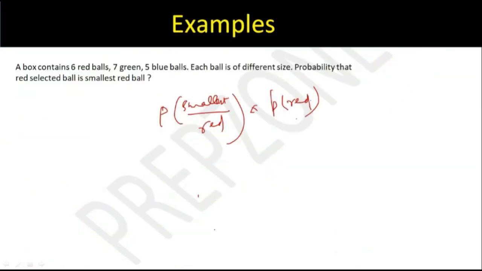Probability of smallest ball, given it is red, into probability of red is equal to probability of red smallest ball. Probability of red ball is 6 by 18. Probability that the ball I drew is the smallest red ball. Okay, let's see how many of you have done it. 1 by 18, 1 by 2, 1 by 6.